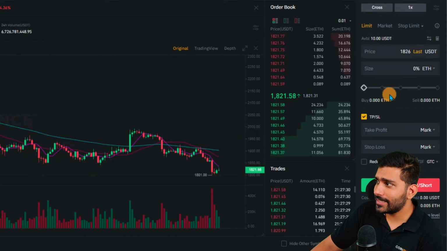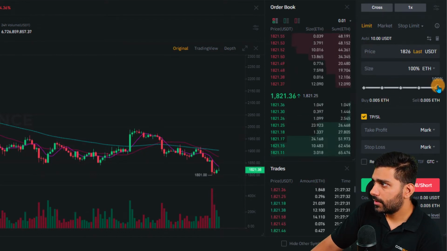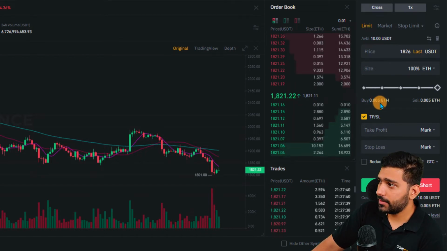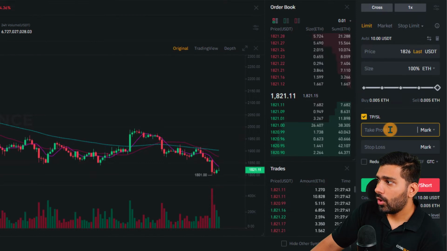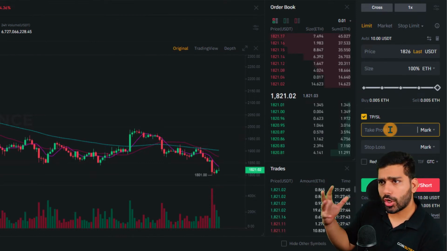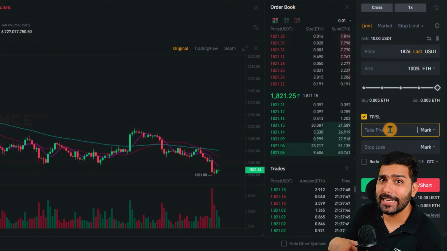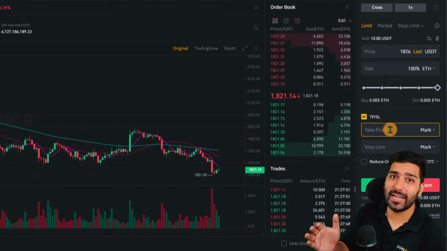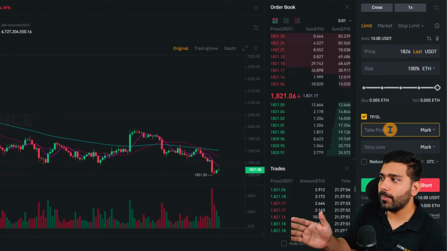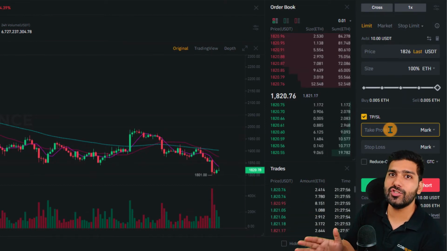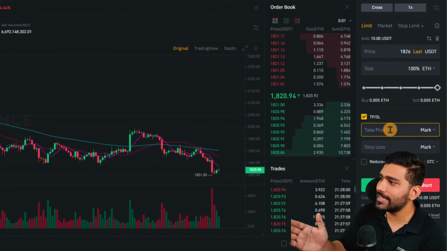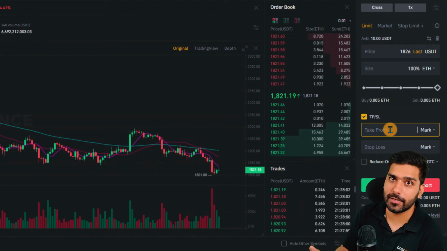Let's decide the size of the order. The amount of ETH I'll be short selling in this transaction will be 0.005 ETH. Now, I can either short sell right now and purchase it later once the price has fallen, but for this I'll have to track the price continuously. The other option is to mention a take profit and stop loss trigger price, and this will be done automatically once either take profit or stop loss price is triggered.